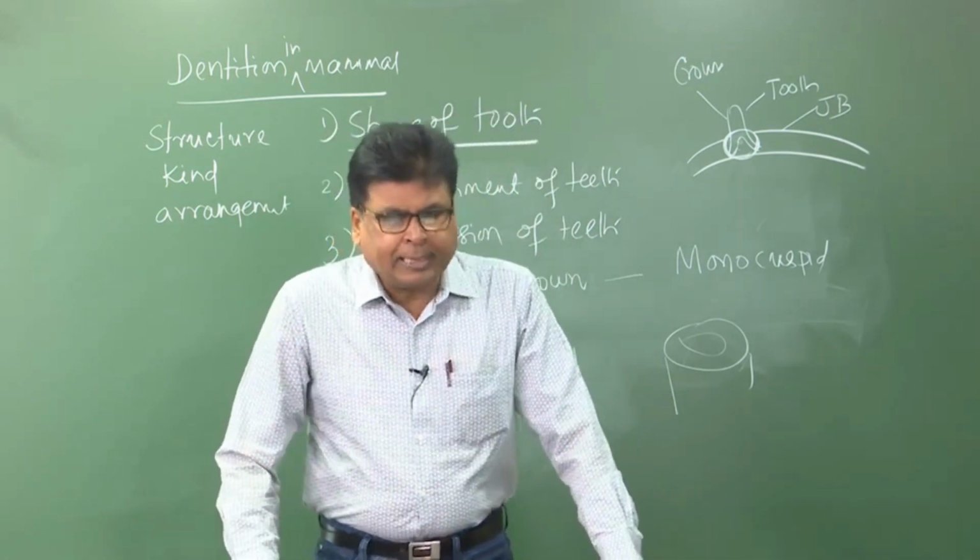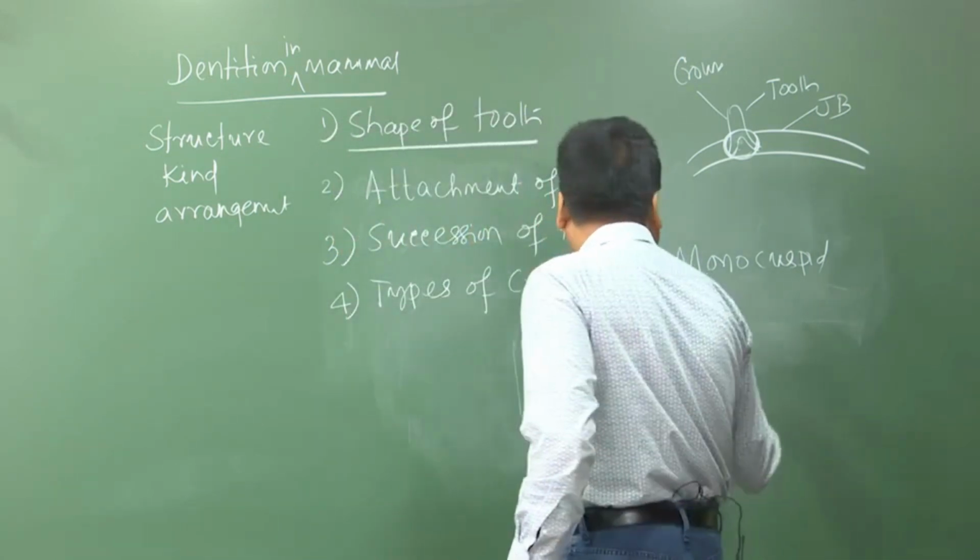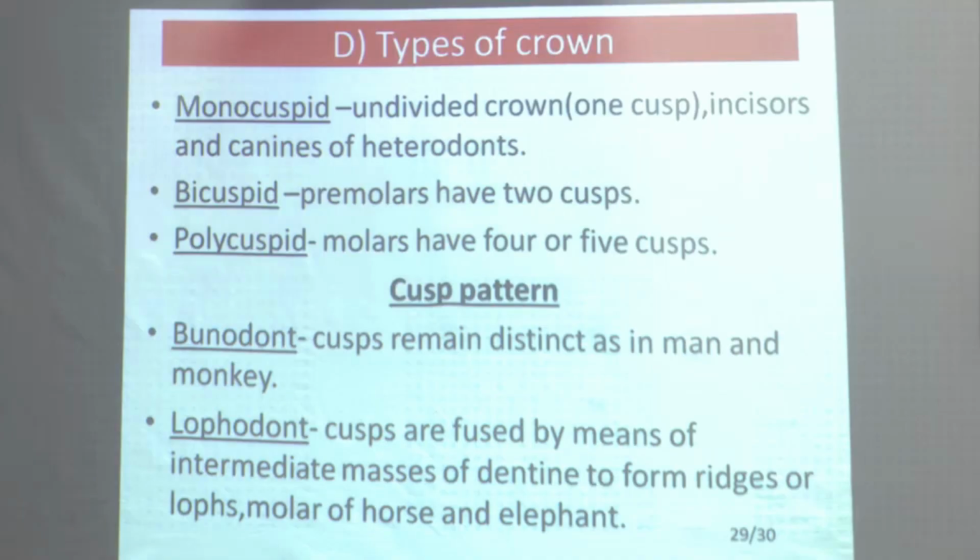And the second one is the bicuspid. Bicuspid means premolars have two cusps, that means two tubercles are present in the premolars in the heterodont condition.